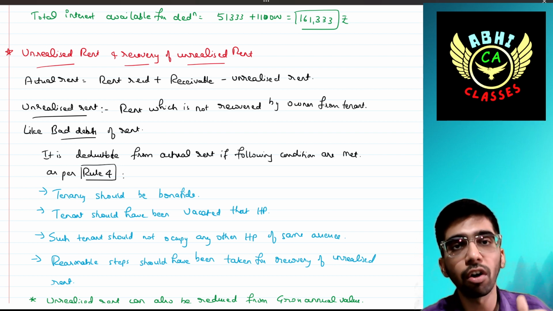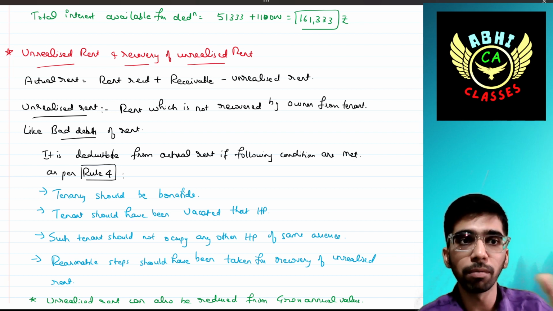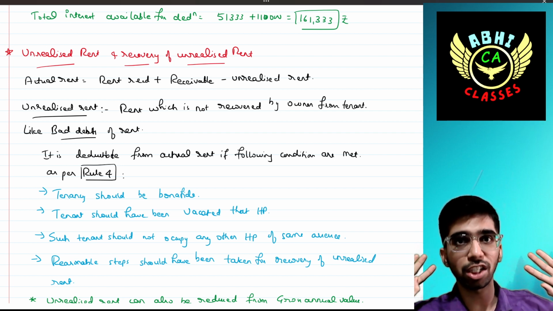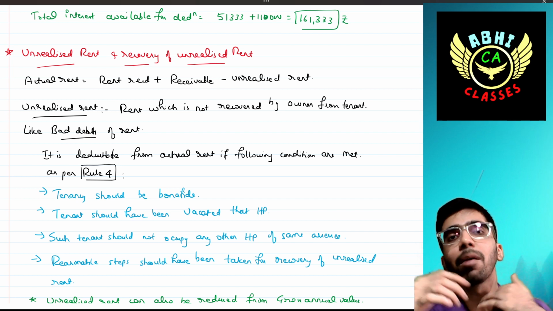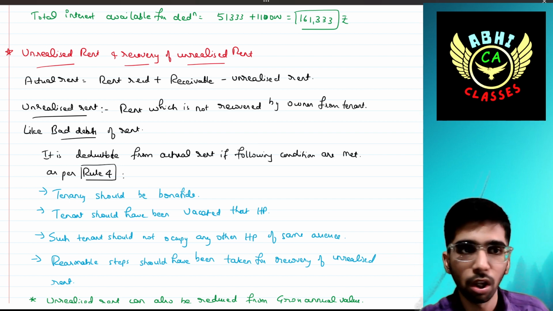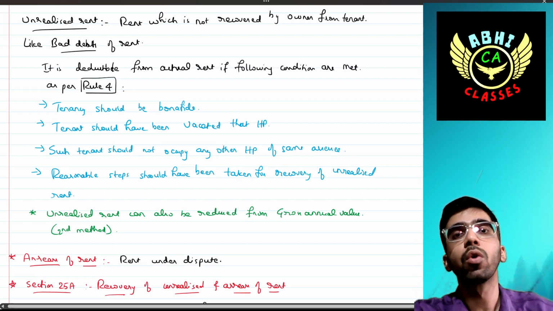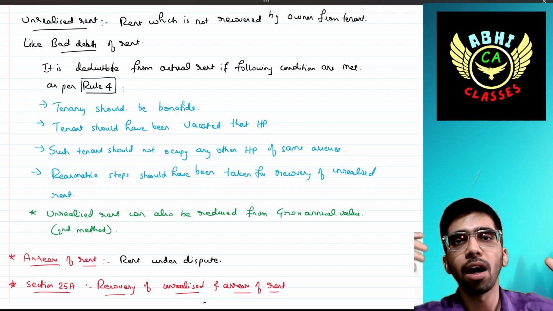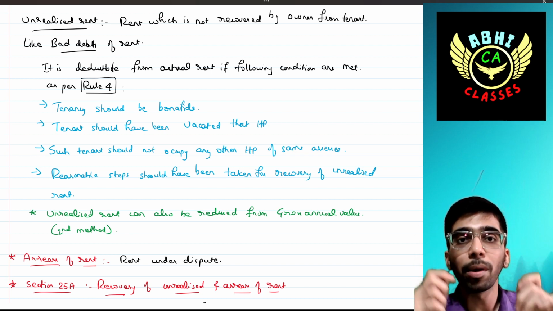There is one rule specified therein. It can only be deducted from that formula if the following four conditions are satisfied, which are specified under Rule 4 of the Income Tax Rules 1962. The tenancy should be bona fide. The tenancy agreement should be good. That should be clear cut. There should not be any misguide or miscommunication in that. There should be bona fide.